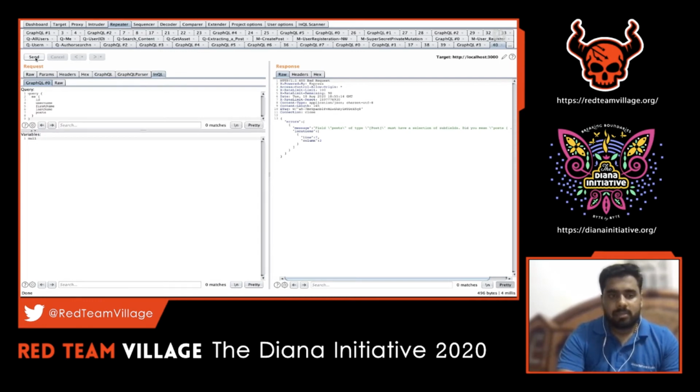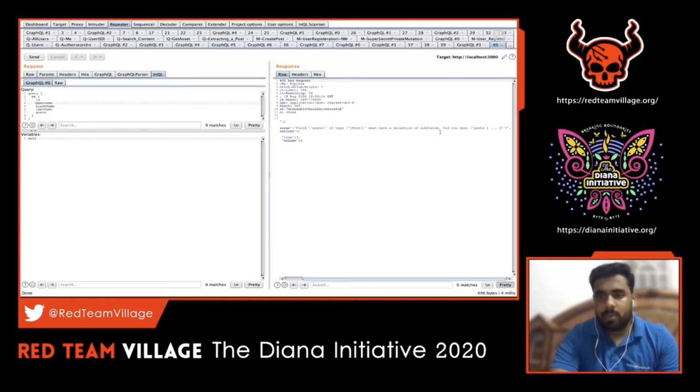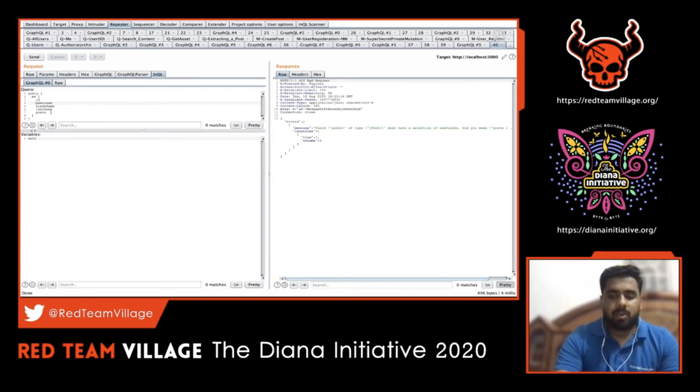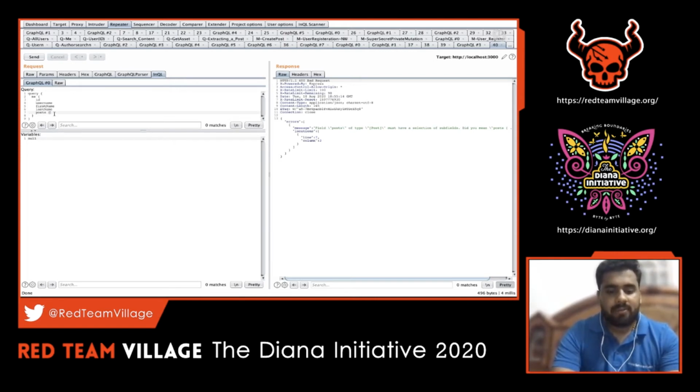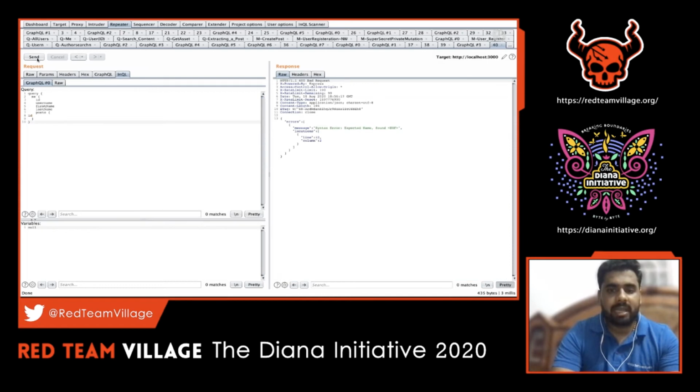When we send this, there is no variable for this particular request. We are trying to pull out a user record. This user record requires ID, username, first name, last name, post. So let's see what the error says: "Field post of type must have a selection of subfield. Did you mean post?" So it means that the post requires certain parameters. We have seen that the post has certain values which we can send as part of post, right?